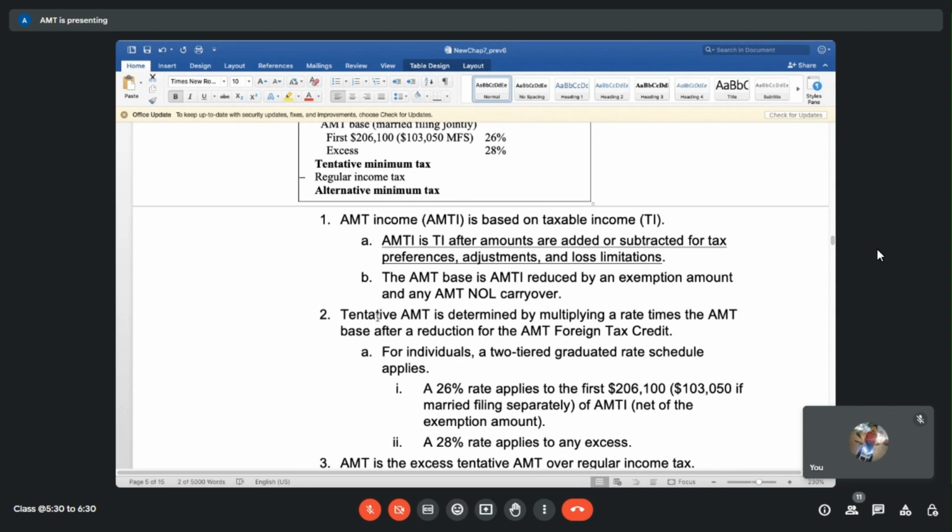If it's a repeating client and we are rolling forward the file, the software will automatically roll forward all the carryovers. But it becomes our additional responsibility to go over each and every page of the last filed tax return to understand if there is any carryover or adjustment that needs to be made, coming from prior years.